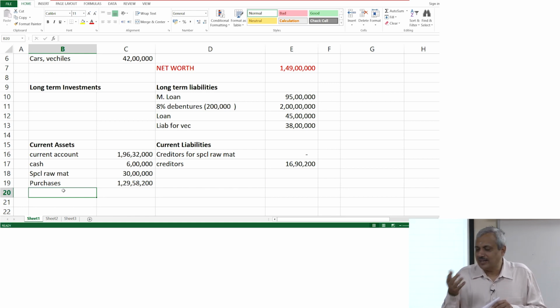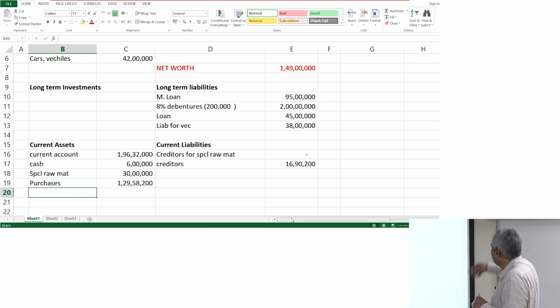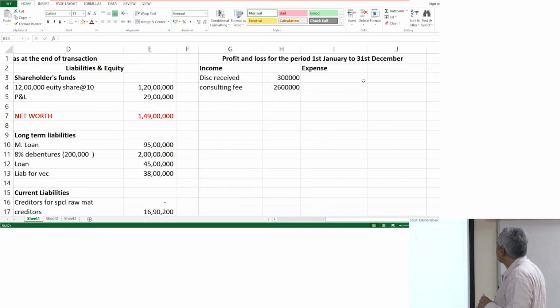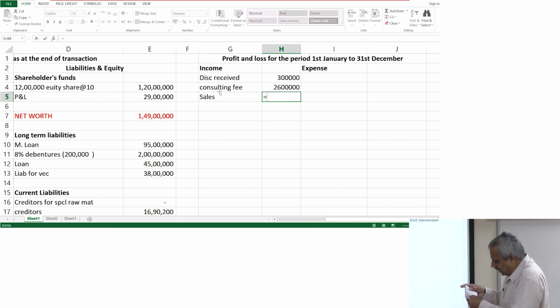So what is the sales out there? Let us go to the income statement, sales. Yeah, what is the value? 1 crore 87,17,400. As of now, hold it.